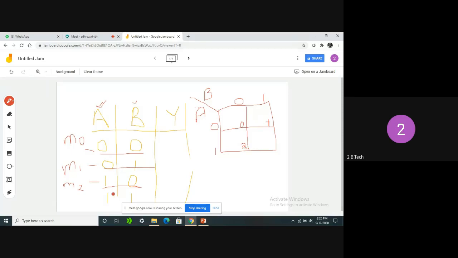And in the final combination, A is 1 and B is 1. So this cell is indicating A is 1 and B is 1. So what is its value? 3. Yeah, sir. Okay. Like that is the way we need to represent.